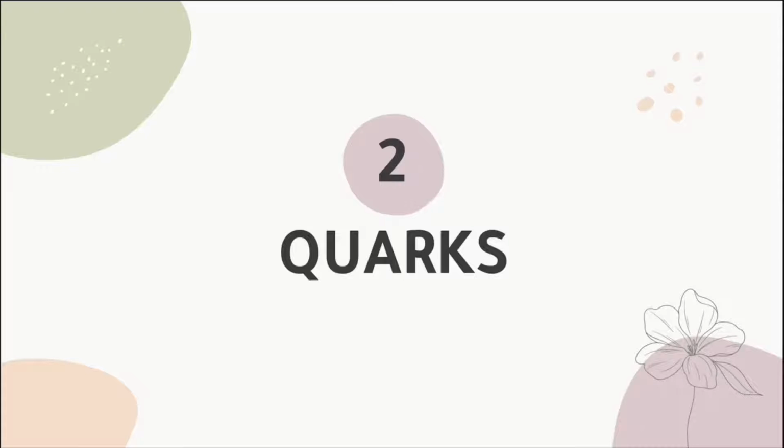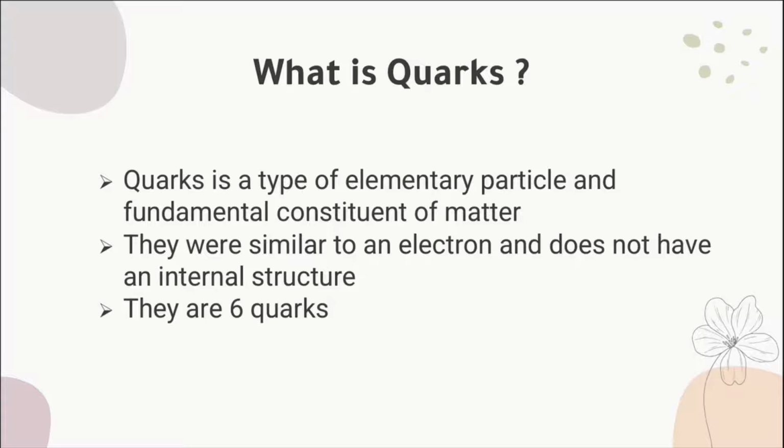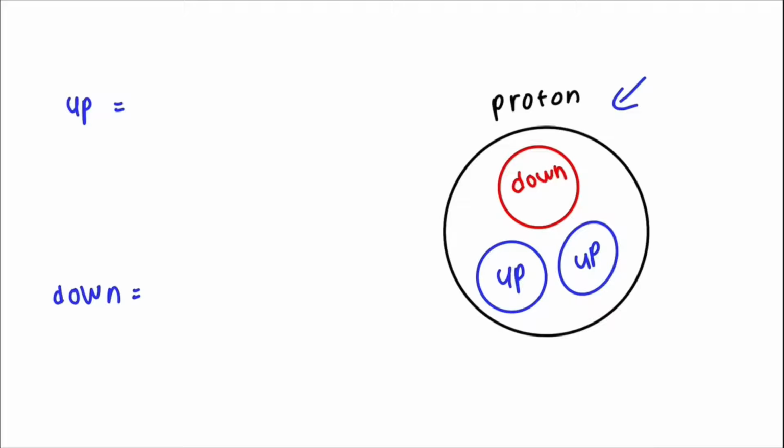Next, I am Azia Alina and I am going to present about quarks. First of all, what are quarks? Quarks are a type of elementary particle and a fundamental constituent of matter. They are similar to an electron and do not have an internal structure. They also carry charge and there are 6 quarks in different flavors. Let me explain this further.